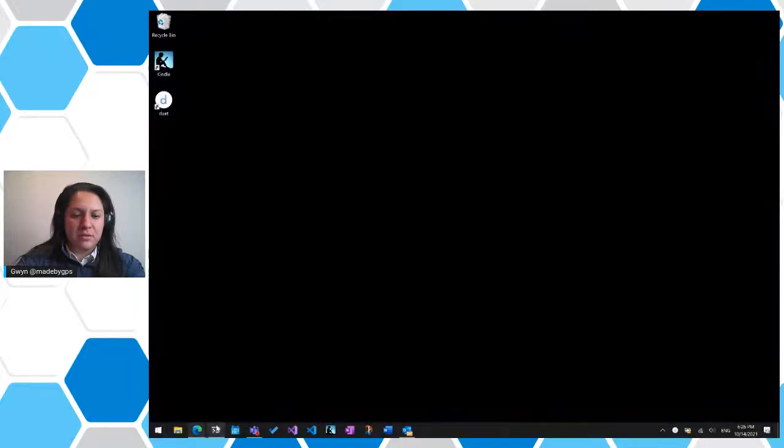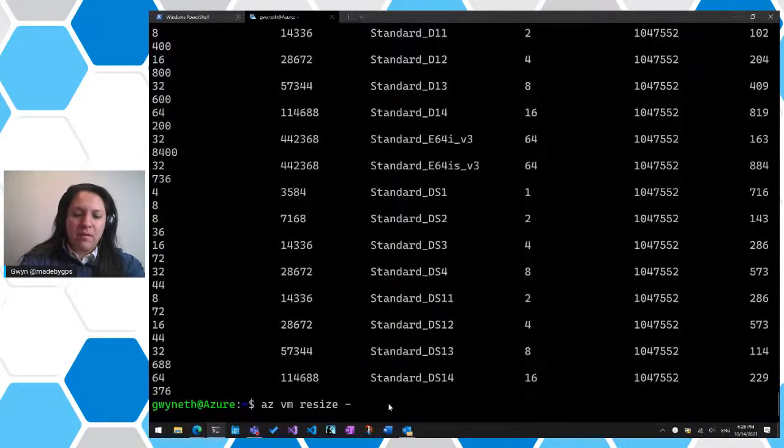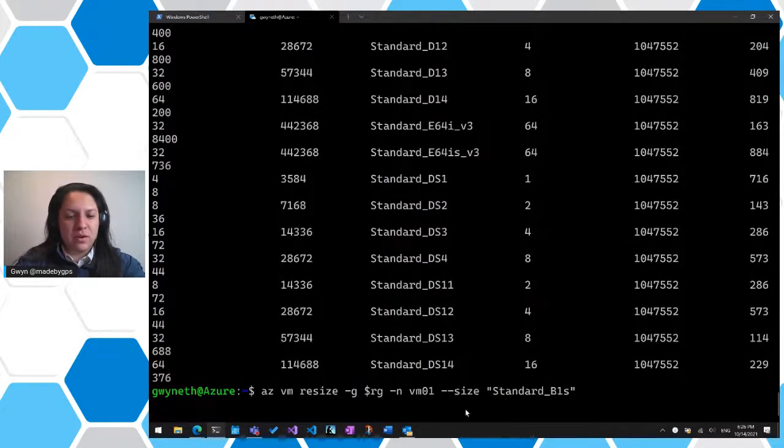The group is --resource-group, --name, which would be VM01, which is the VM that we've been working with the entire time. And then we'll do the size, which we'll say is Standard_B1S. I think that one will work. I forgot to add the verbose tag, so we won't get complete output, but it'll at least tell us if it's running or not.